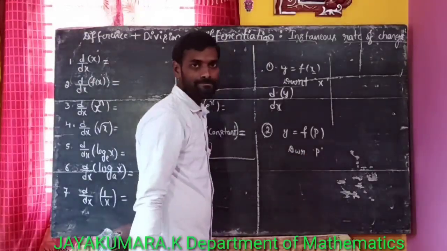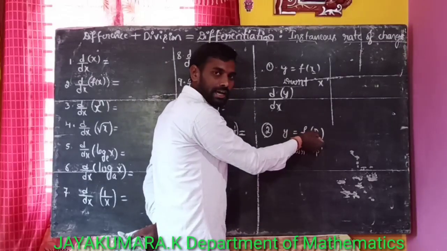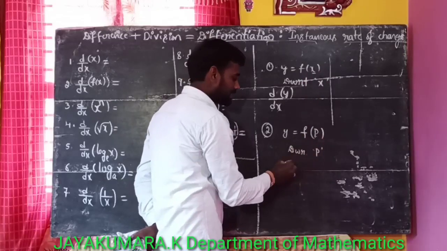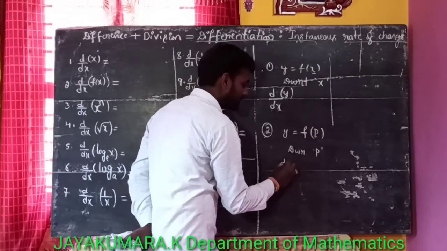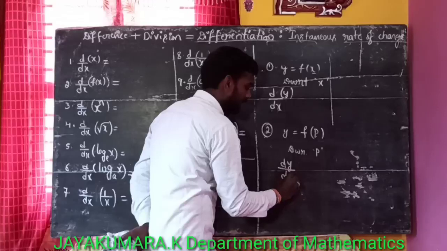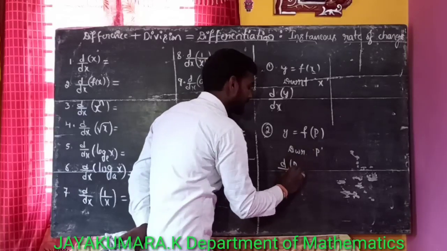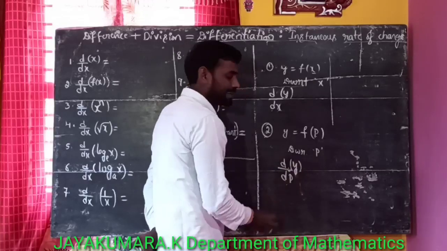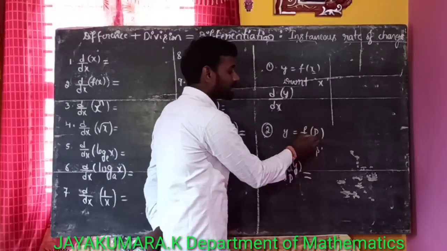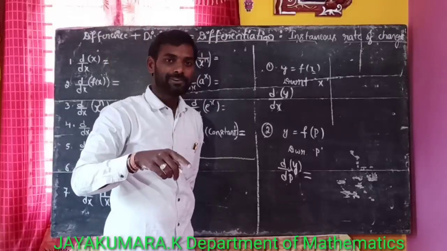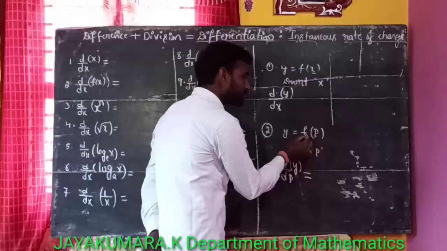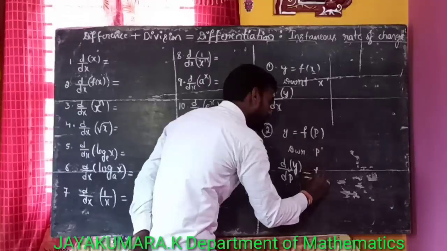Okay. Here y is a function of x. So differentiate this means dy by dp, or d by dp of what? d by dp of this function y. d by dp of y is equal to, here the derivative of f of x is what? y is equal to f of x, that is f dash of x. Here the derivative of f of p is f dash of p.